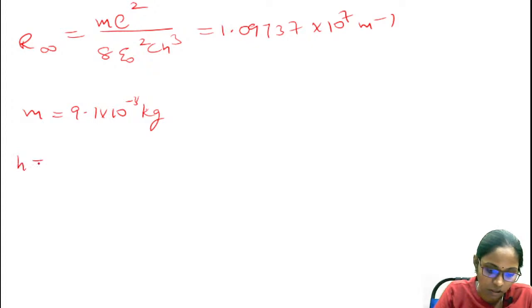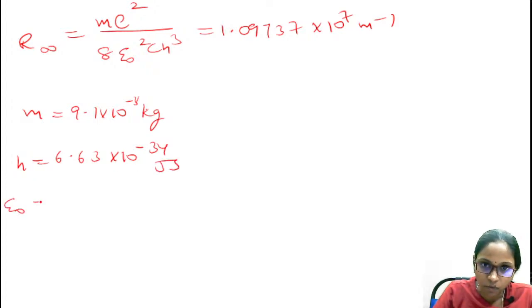Planck's constant h is equal to 6.63 into 10 power minus 34 joule second, and epsilon naught value is 8.85 into 10 power minus 12 coulomb square per newton meter square.